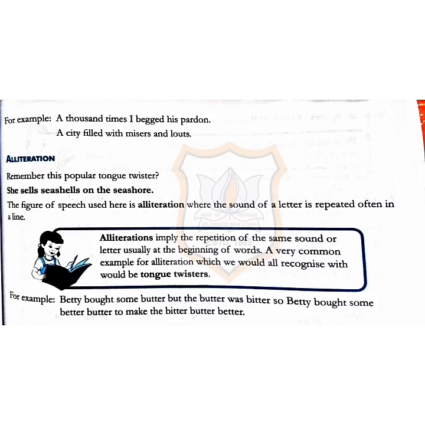A very common example of alliteration which we would all recognize is the tongue twister. For example, "Betty bought some butter, but the butter was bitter. So Betty bought some better butter to make the bitter butter better."